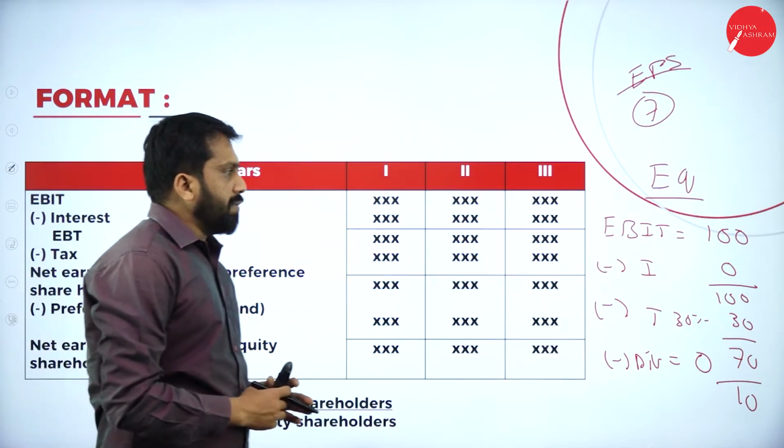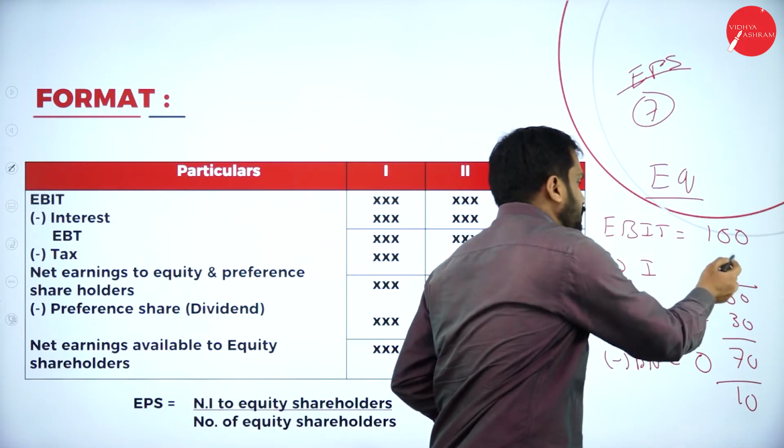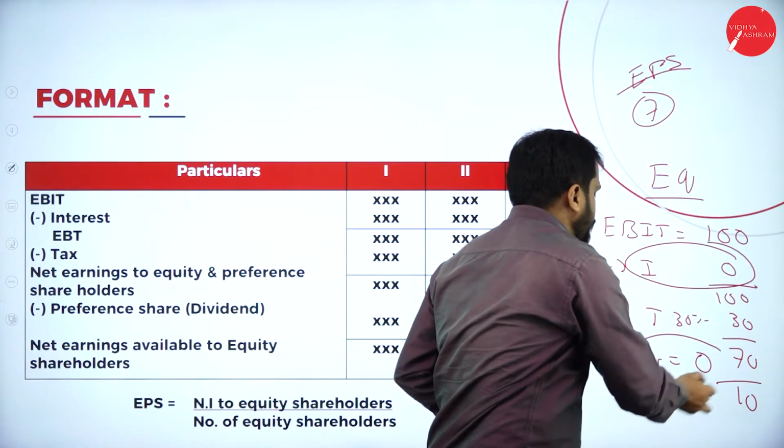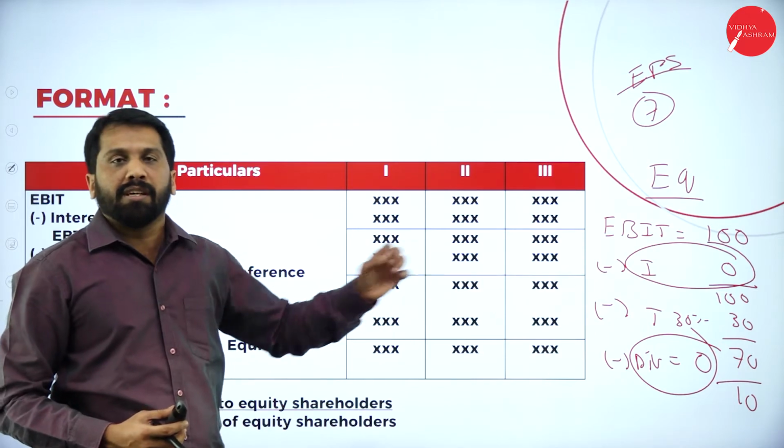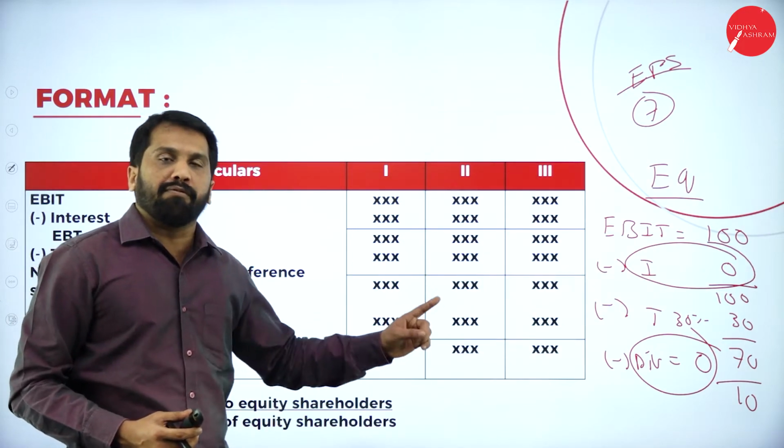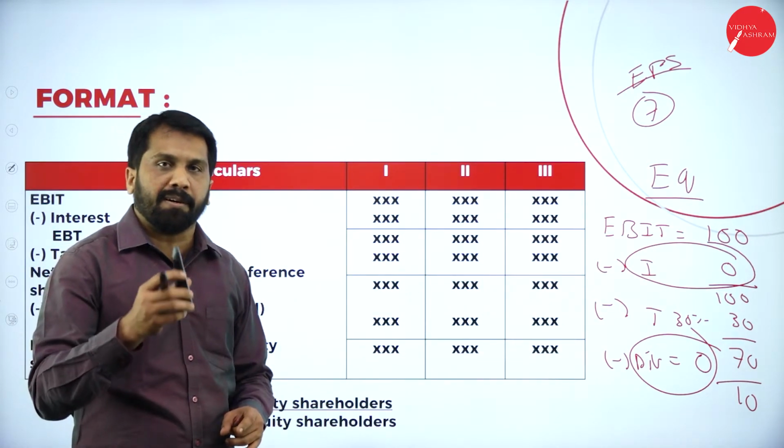Now, for equity, the interest portion will be 0. The dividend portion will be 0. Interest is given to whom? Debentures. Dividend is given to whom? Preference shareholders. Hope you are clear.